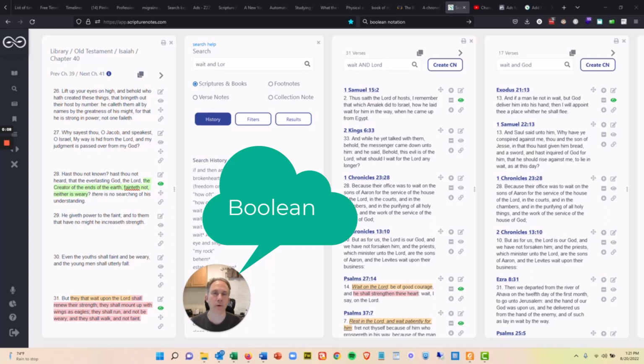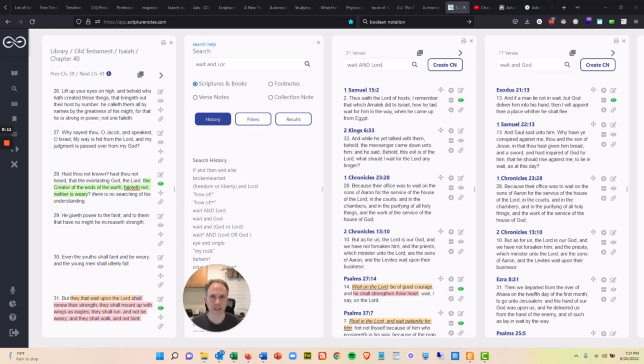This is the most powerful way to search and study the Scriptures. And if you've never tried it, you should. There's not a lot of other programs that let you do this with the Scriptures.